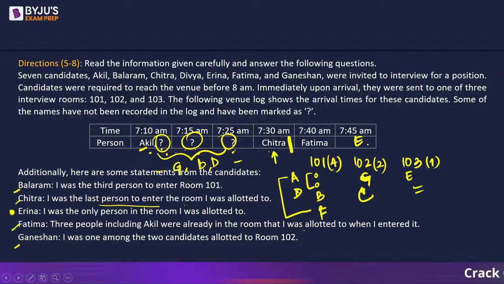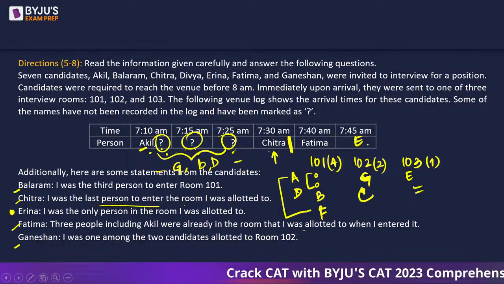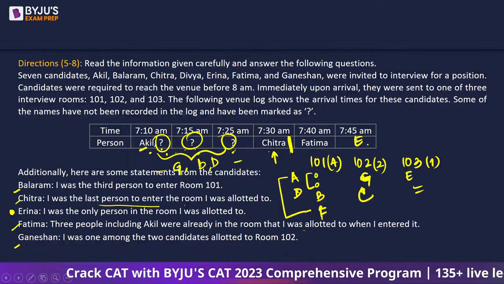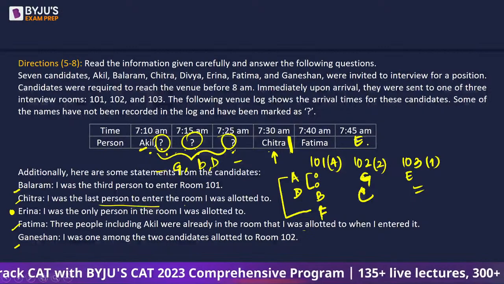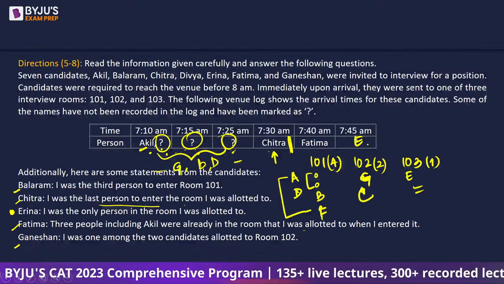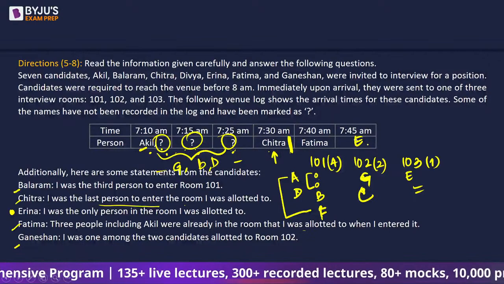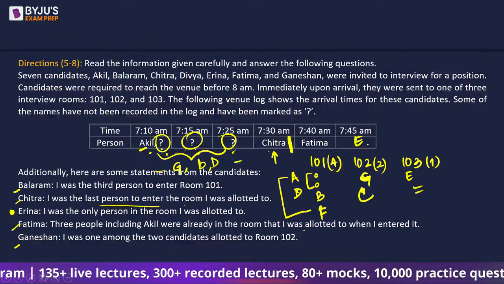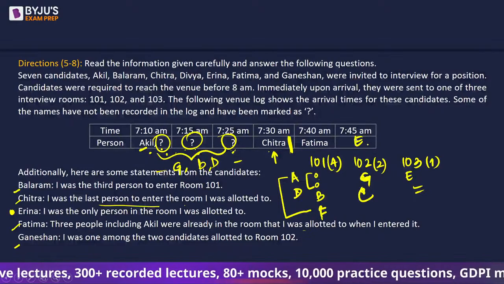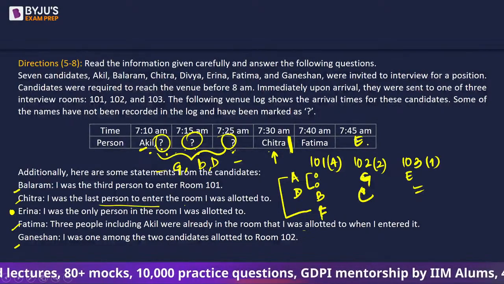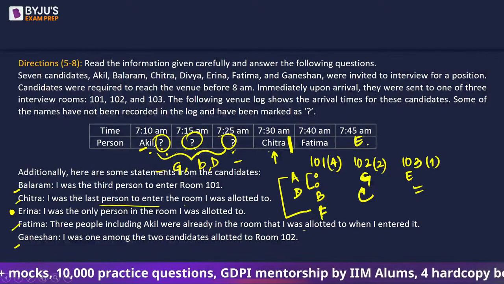So we had to understand first of all in each room how many people entered, how many candidates. After that, looking at what each person said, we were able to allocate them their corresponding rooms. We know exactly who is in which room, but the sequence of their entrance is not known. Okay, so we will redraw this table with 2 people at 7:10, and let's try to fill this.